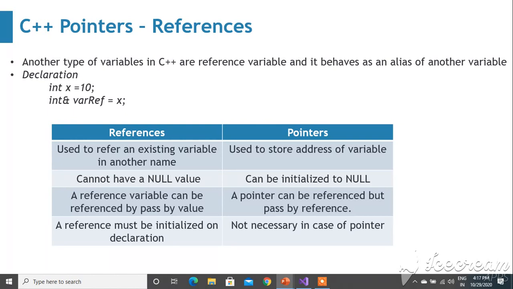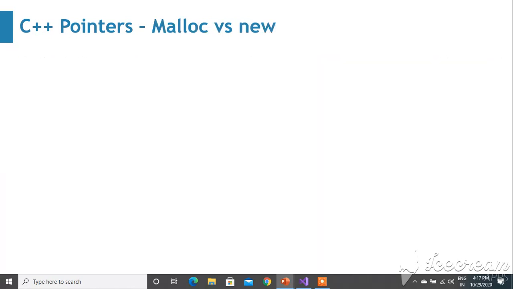This is the difference. A reference must be initialized on declaration. A pointer you need not initialize with anything. I mean, you can initialize it with null as well. So these are the differences.